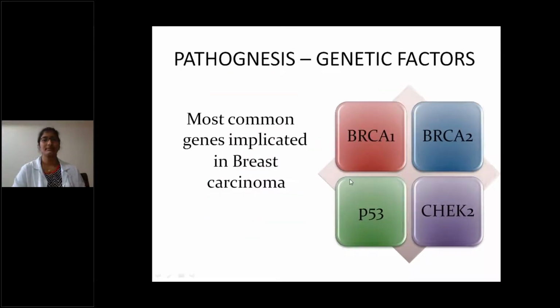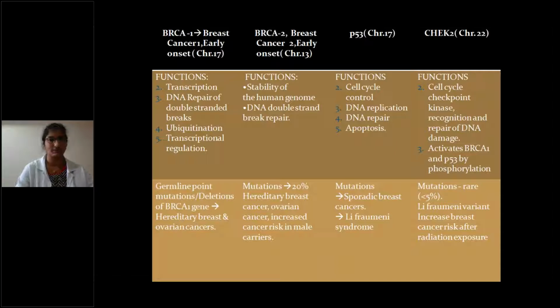Okay, coming to the pathogenesis. What are the most common genes implicated in breast cancer? We have to know this. This is very important: BRCA1, BRCA2, P53, and CHEK2. BRCA1 and BRCA2 are very important.